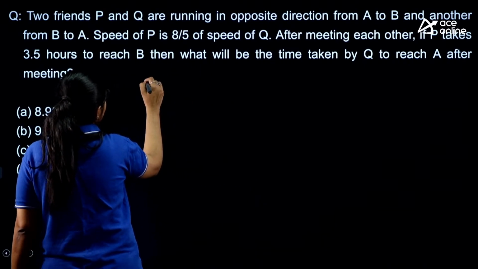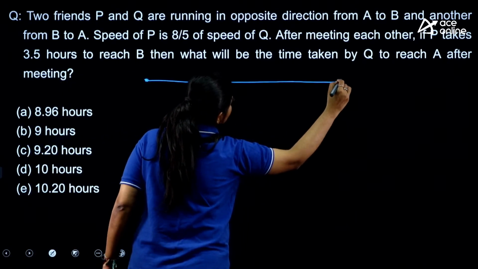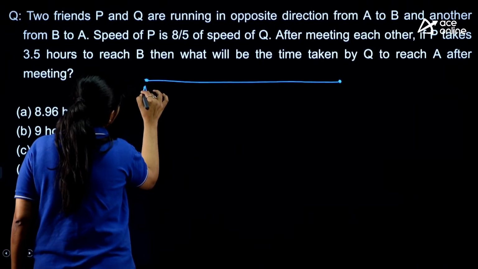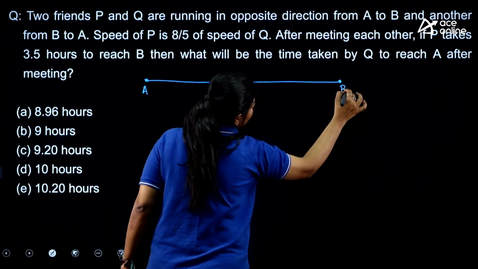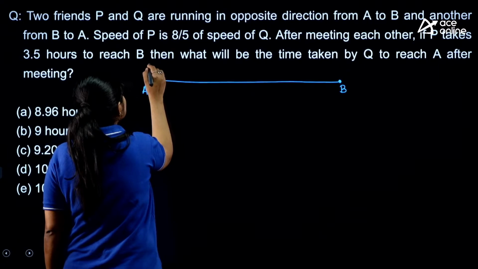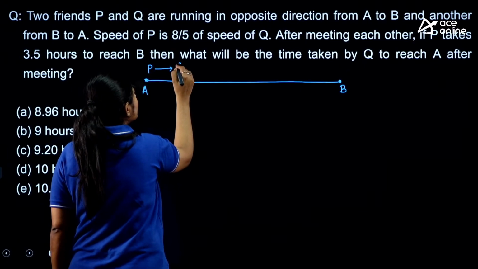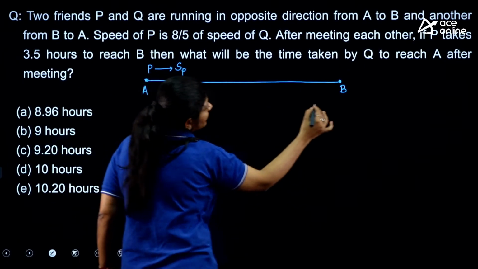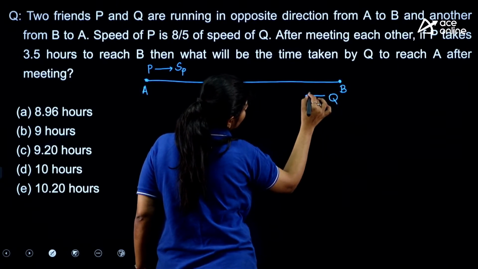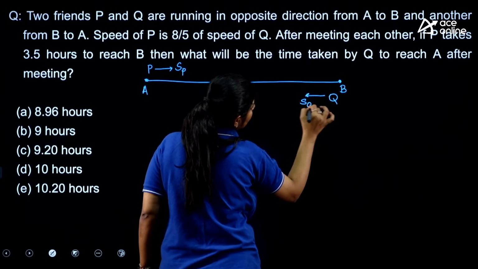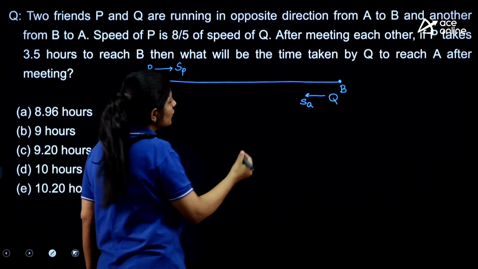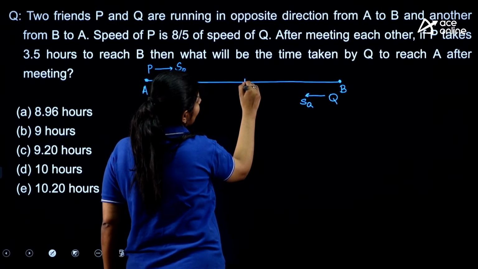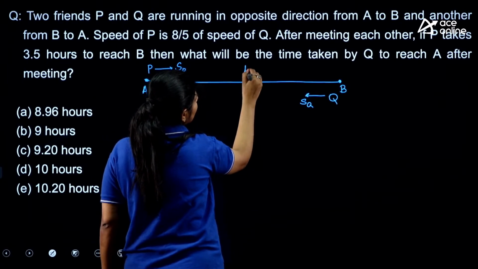So the question is saying that here we have 2 points. This is A, this is B. Let's suppose that P is starting from here with a speed of SP and Q is starting from this point with a speed of SQ. And let's suppose they met at this point at time t.